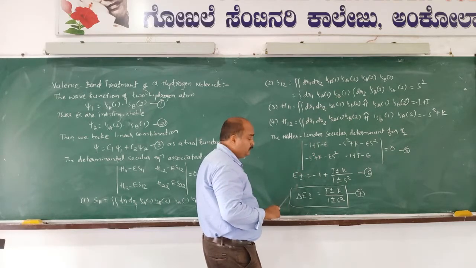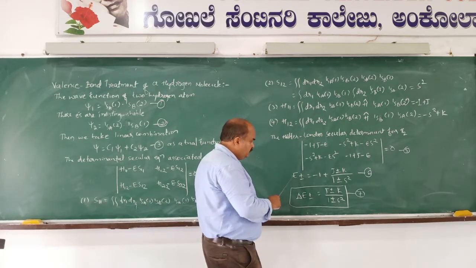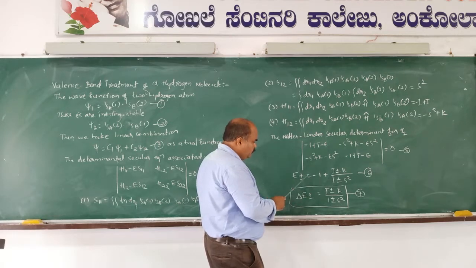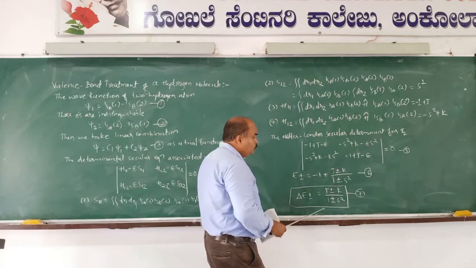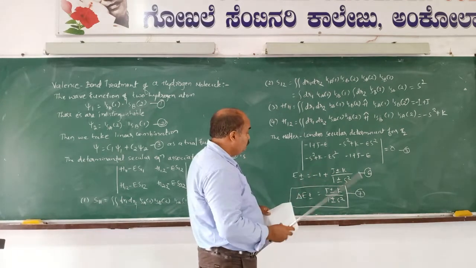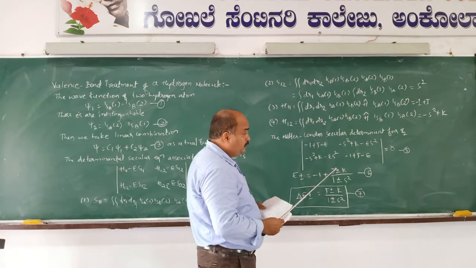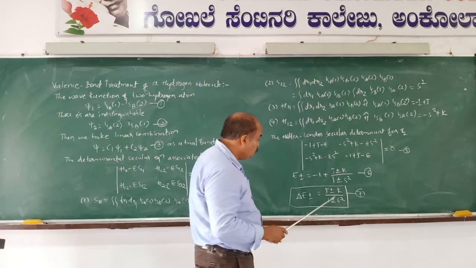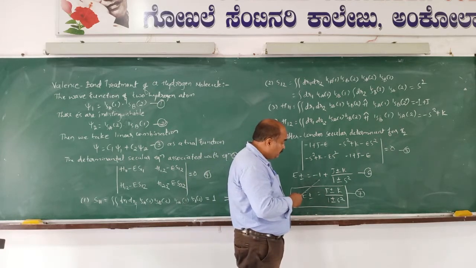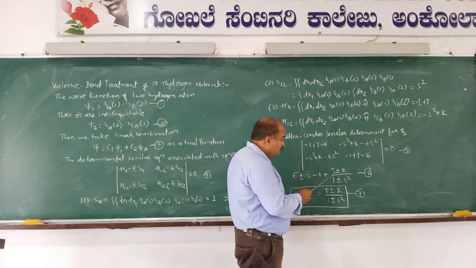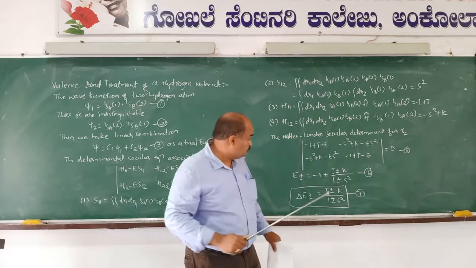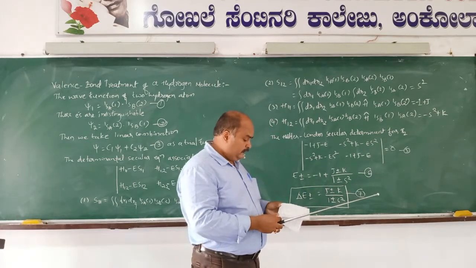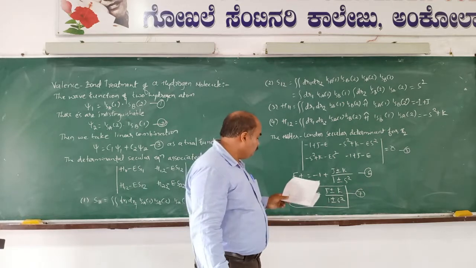Here two energy states are there, one is E plus and another is E minus. E plus or minus equals -1 plus (J plus or minus K) divided by (1 plus or minus S squared). This energy equation includes two terms. The first term is -1, which stands for the energy of the isolated ground state hydrogen atom.